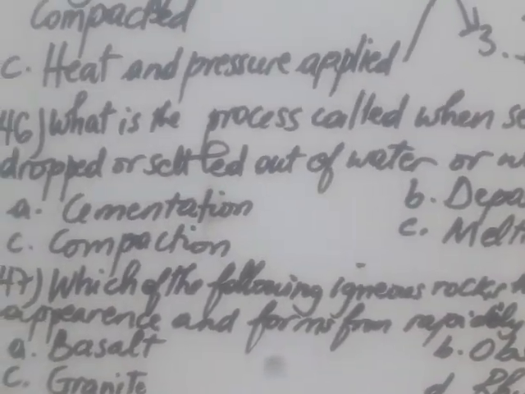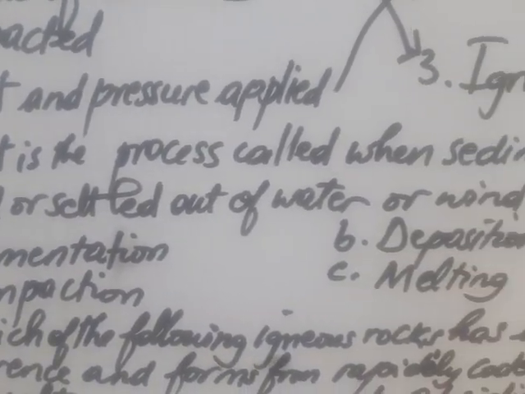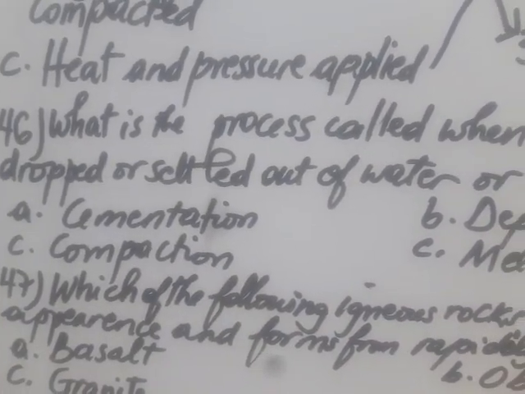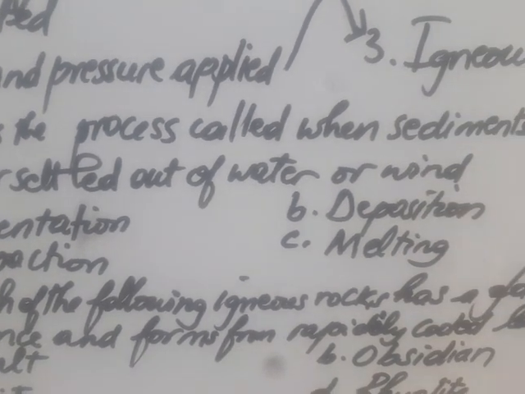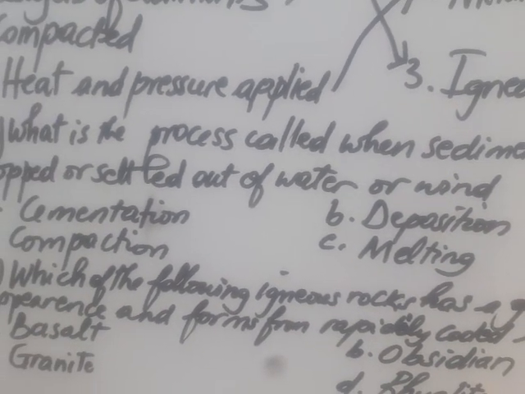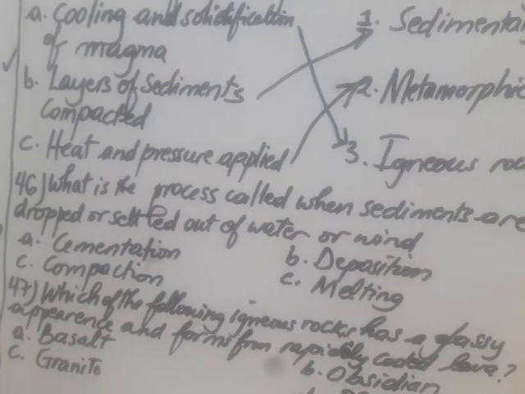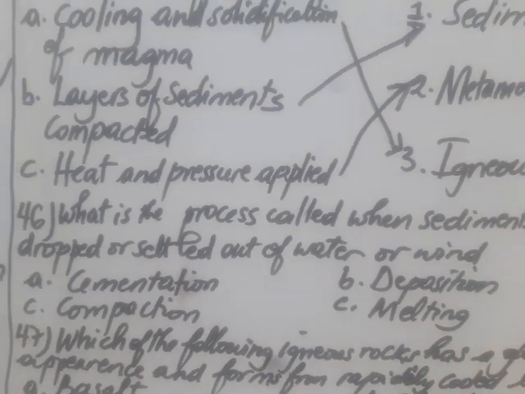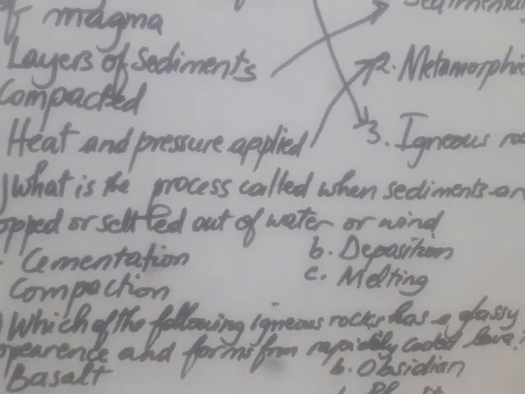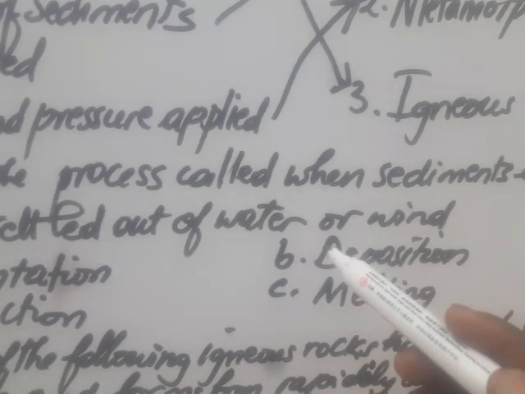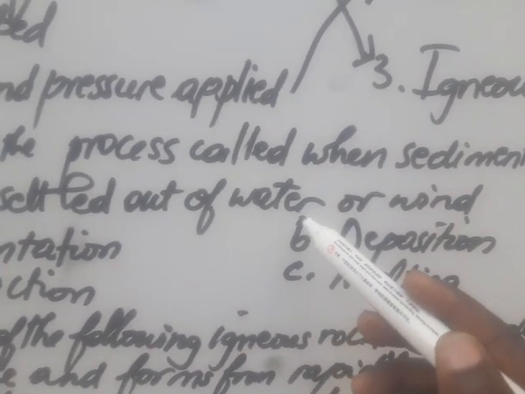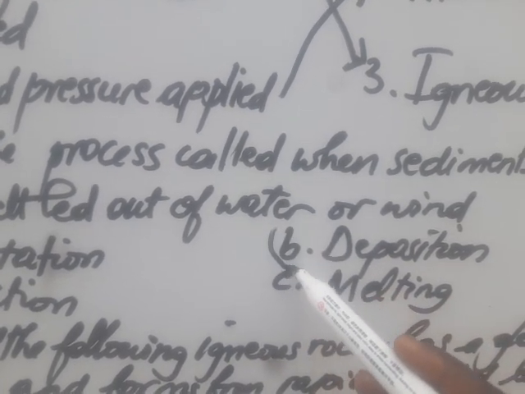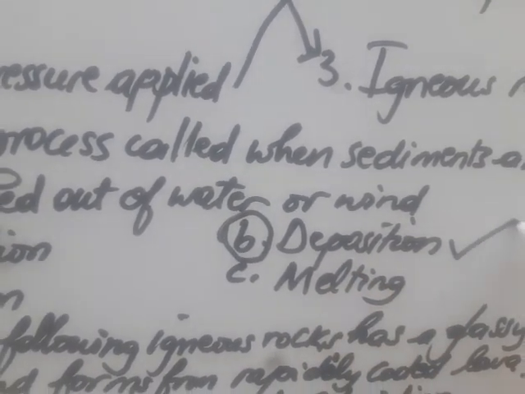Let's go to question number 46. What is the process called when sediments are dropped or settled out of water or wind? A, cementation, B, deposition, C, compaction, D, melting. The correct answer is deposition, because deposition is when sediments are dropped or settled out of water or wind.